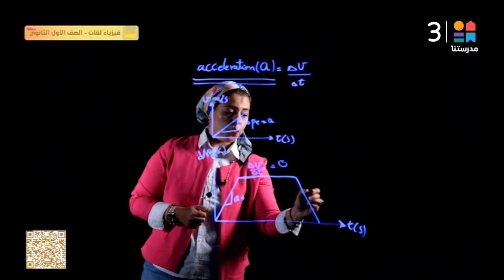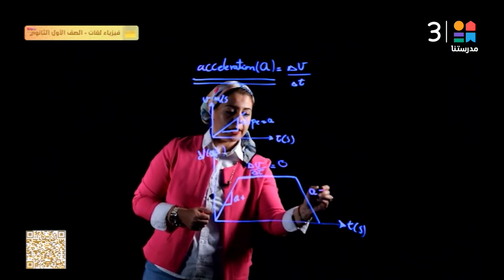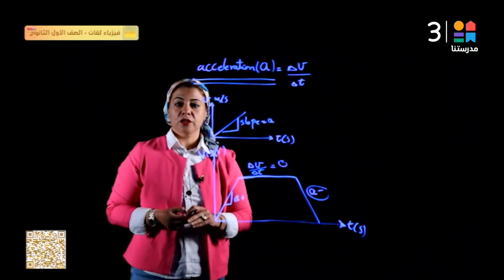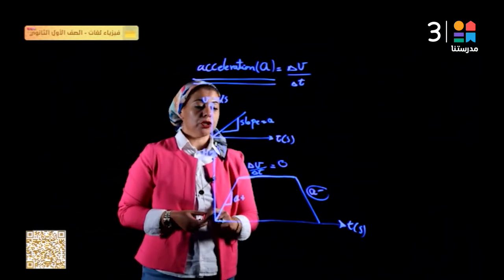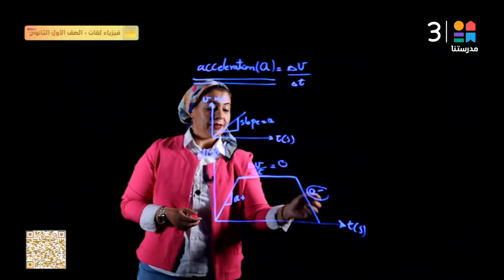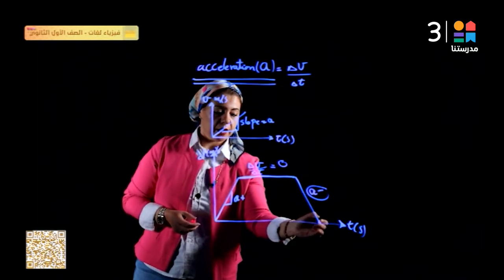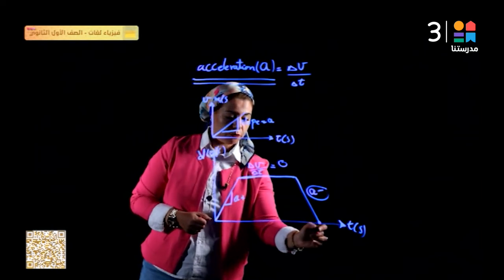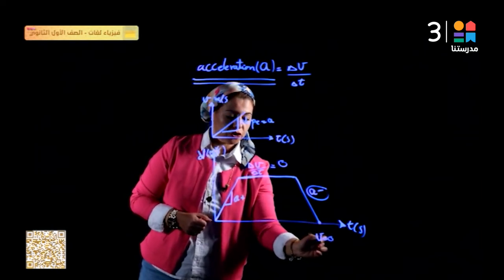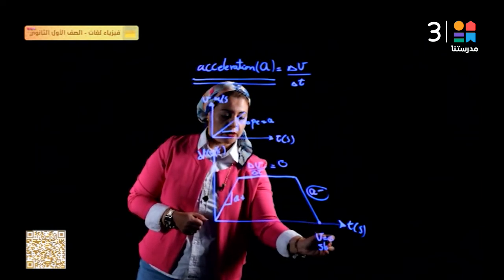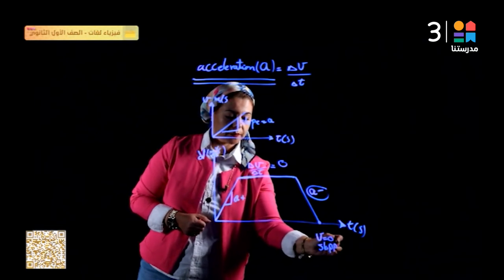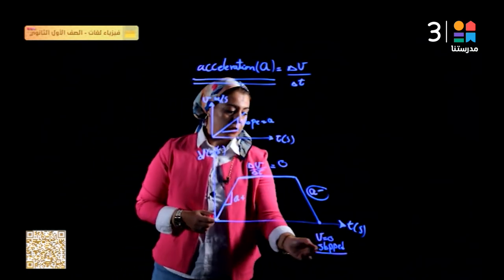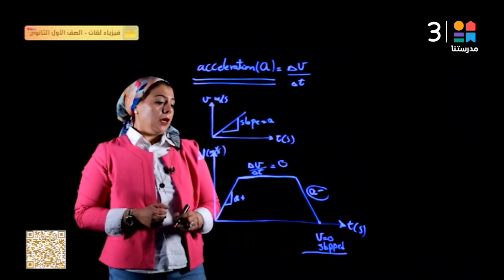In this part, we get a negative acceleration, which means the object decreases the velocity of its motion with the flow of time until it stops over here. At this point, when the object stops, the velocity of the motion equals 0, which means the object has stopped moving.